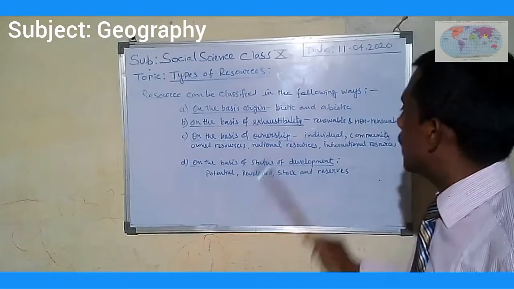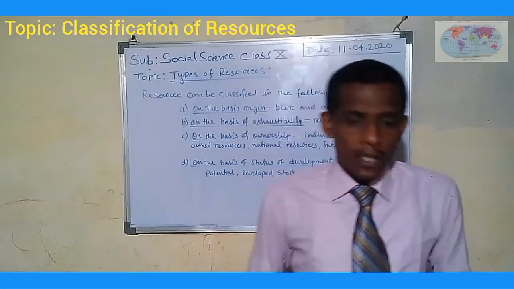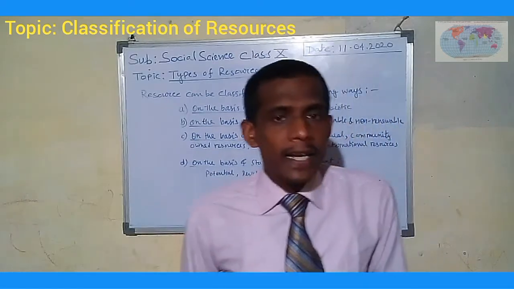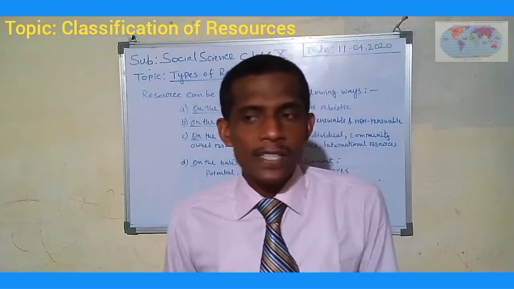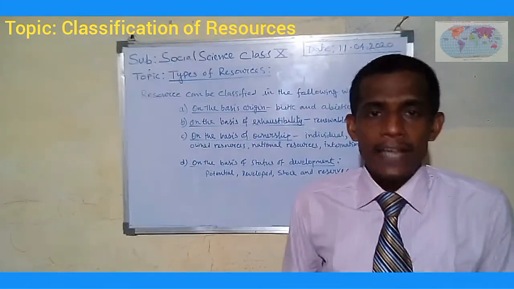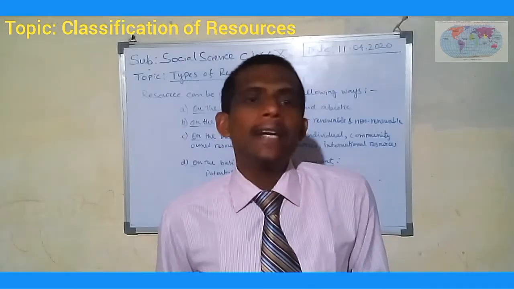Next are the abiotic resources. Abiotic resources means resources which do not have any living components, or any life, like rocks and minerals. These are examples of abiotic resources.